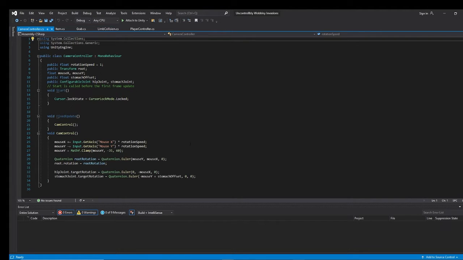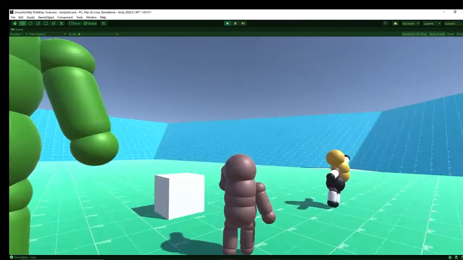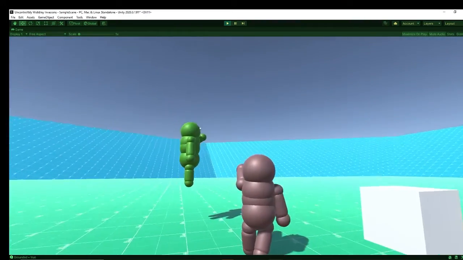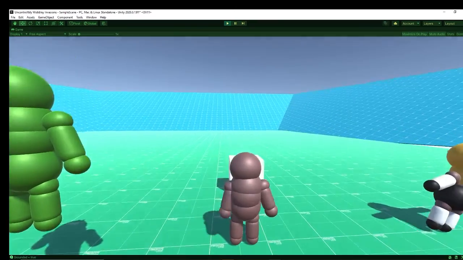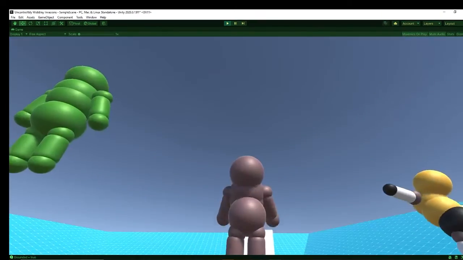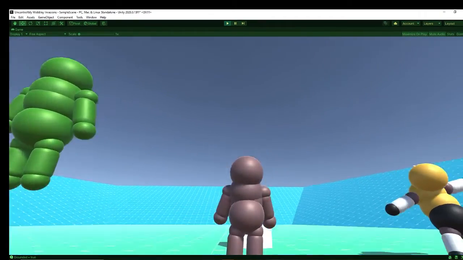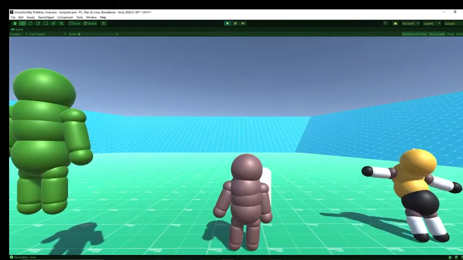So the root will be rotating depending on the mouse Y and mouse X variables. When the root rotates, along with the root, we also want to rotate the hip joint. Like I said before, as I'm rotating the camera, I also want the hips to rotate the body along with it. And then we're taking the stomach joint, assigning the target rotation, and rotating the stomach joint to the mouse Y position added by a stomach offset, which I played around with. So if you look up, the player will look up due to the stomach rotation, and if you look down, the player will look down.